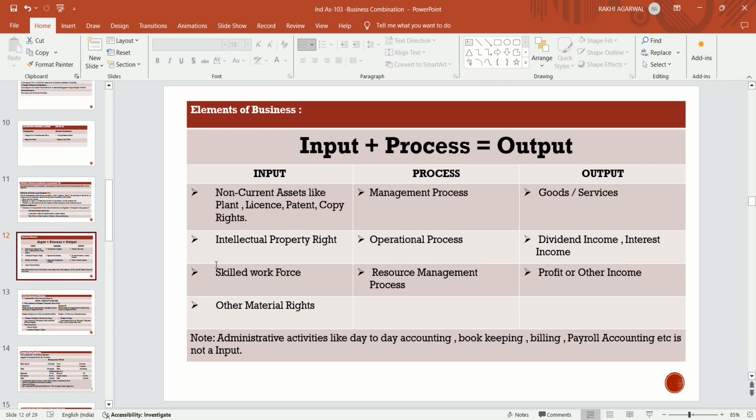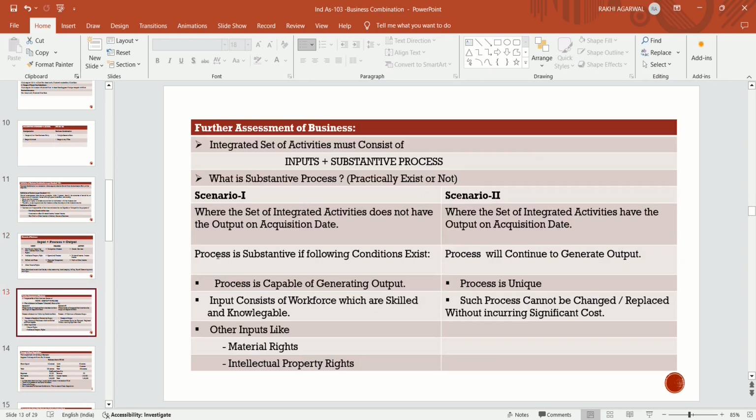Note that administrative activities like day-to-day accounting, bookkeeping, billing and payroll accounting are not enough. These are not inputs; bookkeeping, billing and payroll accounting are not examples of inputs. Now, further assessment of business.